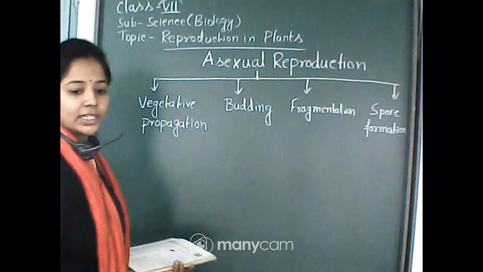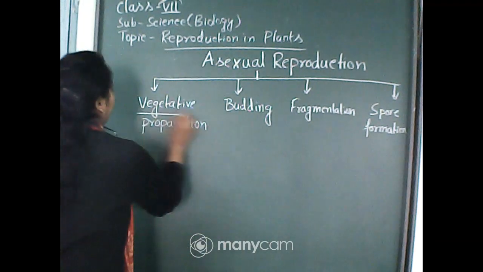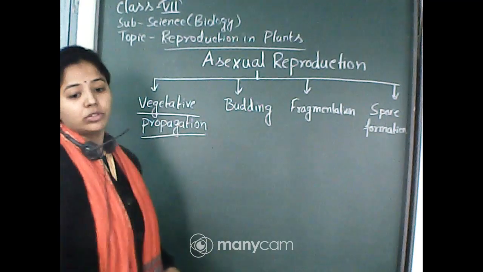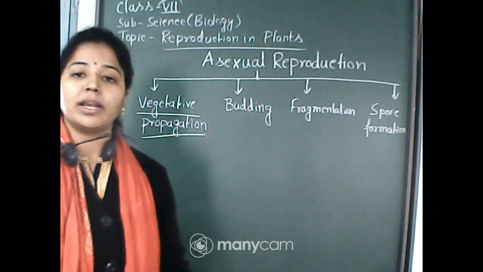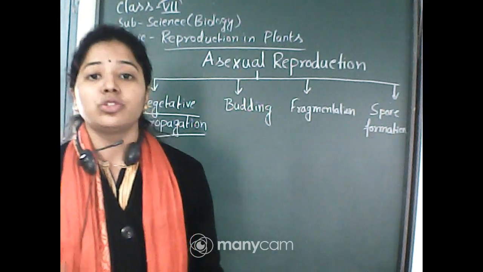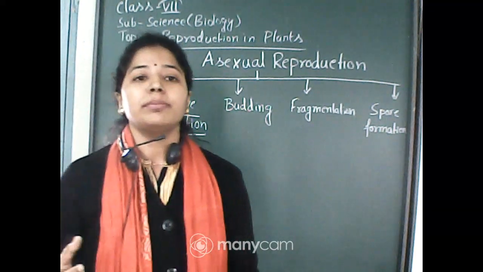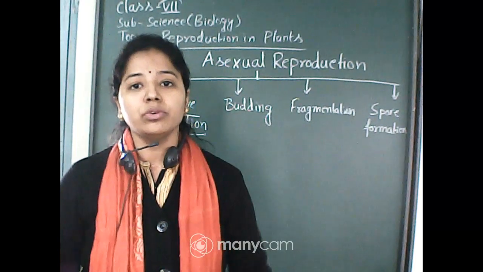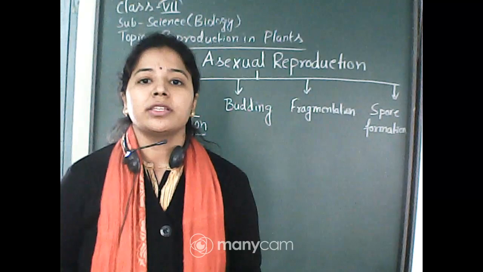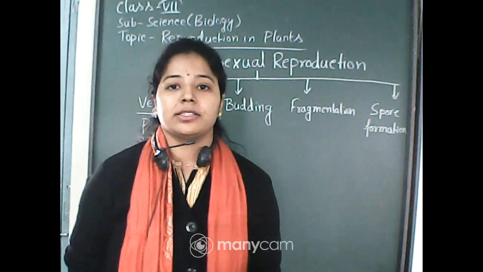Now I am going to discuss vegetative propagation first. Before coming to this topic, we have to know more detail about it. What is vegetative propagation? It is a mode of asexual reproduction through which new organisms, or new growth of offspring, take place through the vegetative parts.